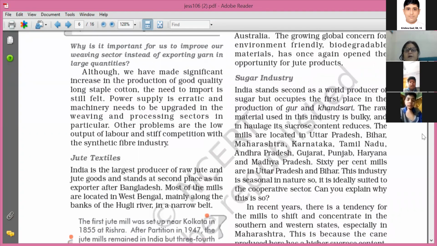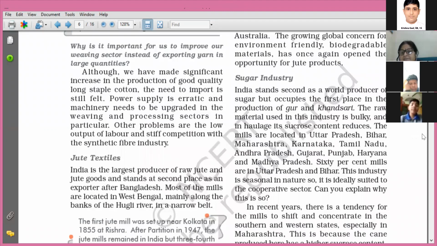Now, if we talk about the production of sugar, then India stands second as a world producer of sugar. So India is the second largest producer of sugar in the world. The first largest producer is Brazil. All right. And India is the largest producer of gur and khansari. So we are the second largest producer of sugar and largest producer of gur, that is jaggery, and khansari, that is misri.